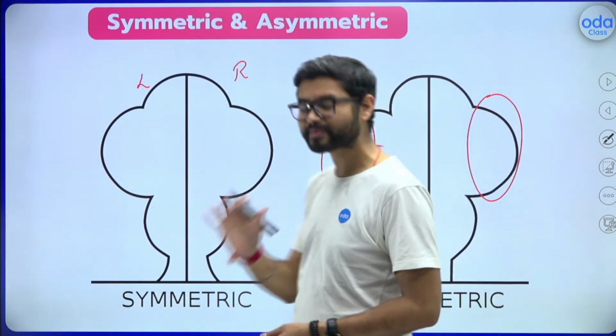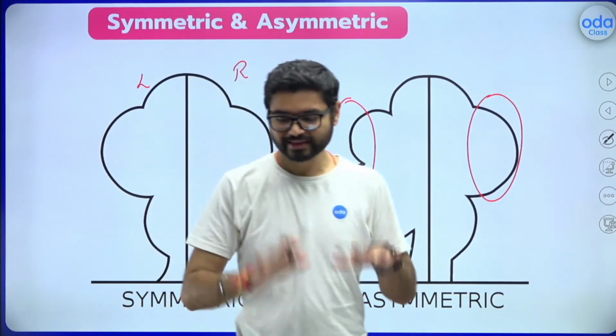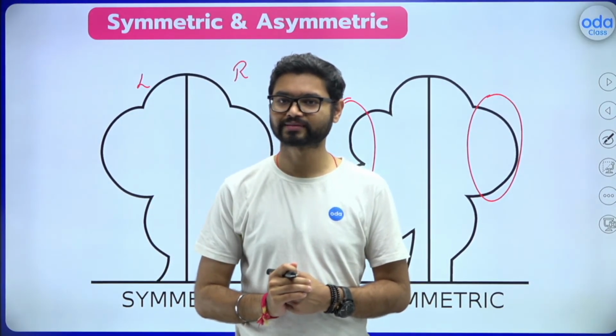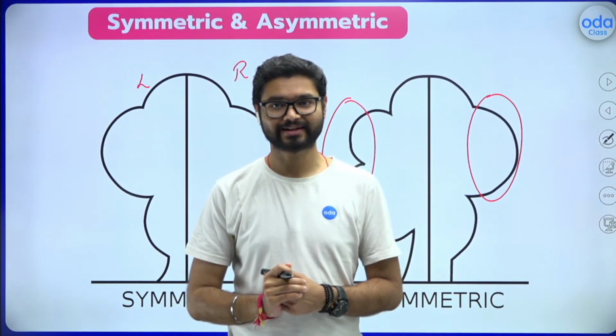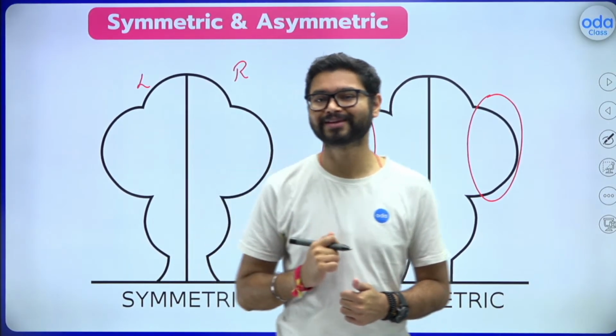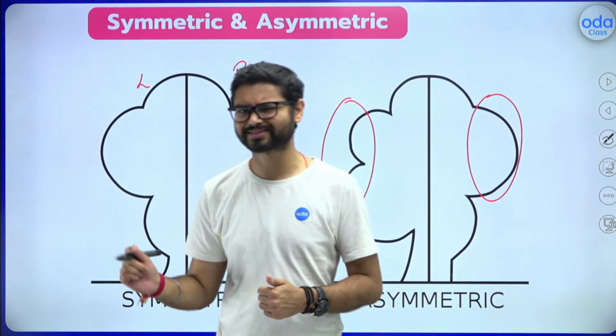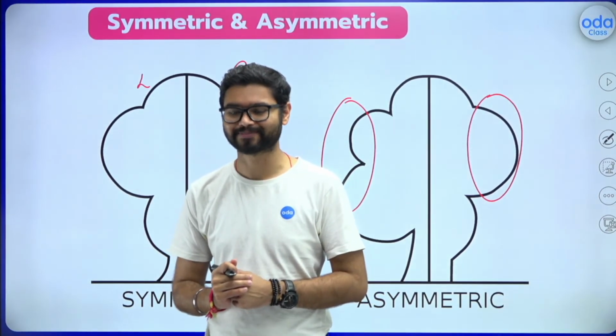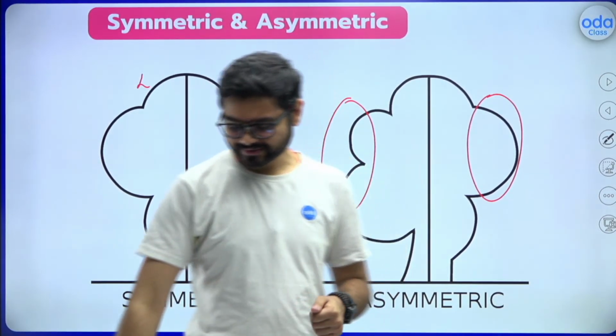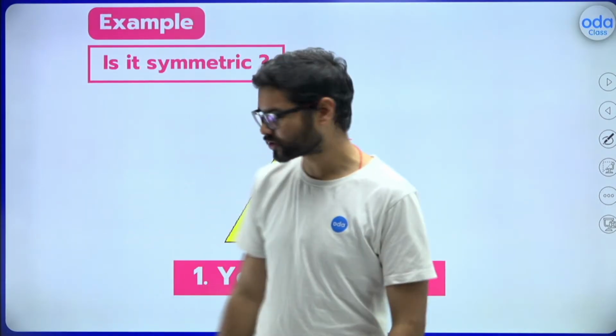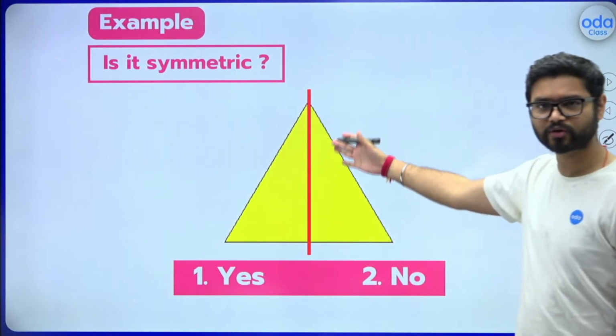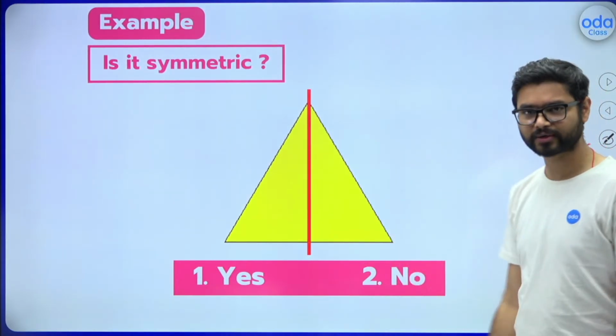I believe the concept is clear to all of you guys. That was easy peasy, lemon squeezy. I told you in the beginning, it is going to be easy, interesting, and important at the same time. Okay, let's consider one example. Is it symmetric? What do you think? I have a triangle over here. Do you think this is symmetric?